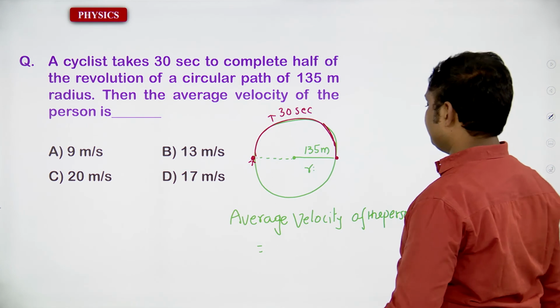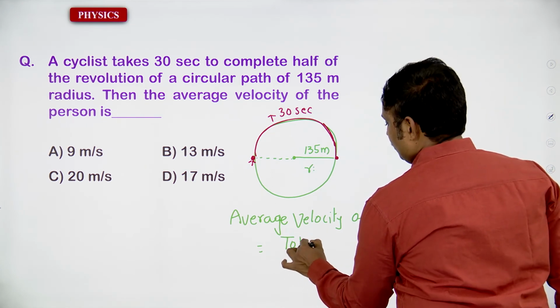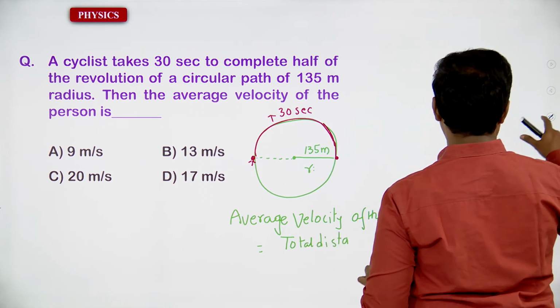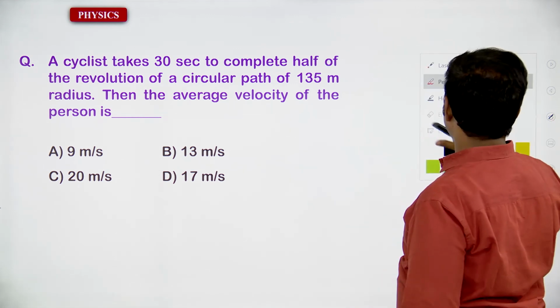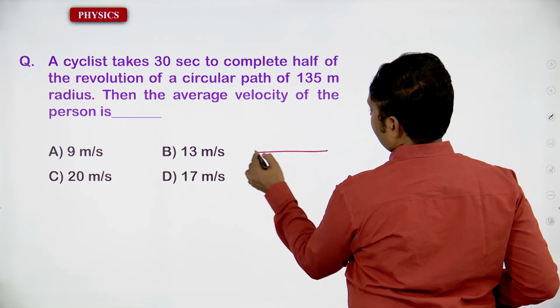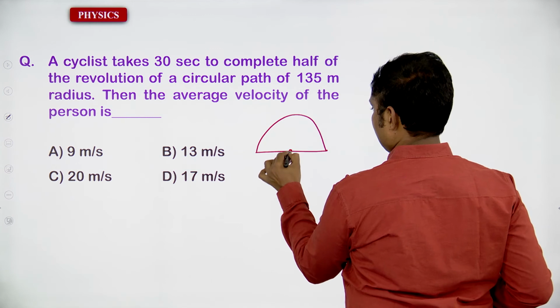It's total distance traveled. You have to take this one. It's very clear.